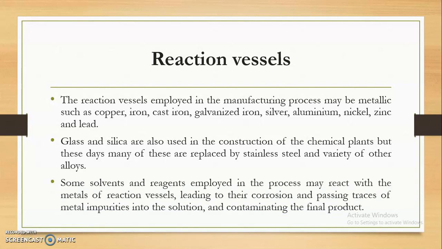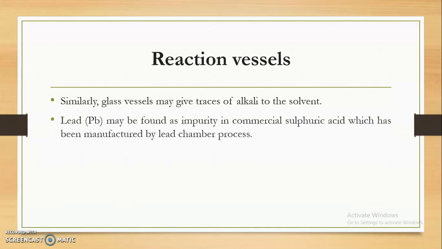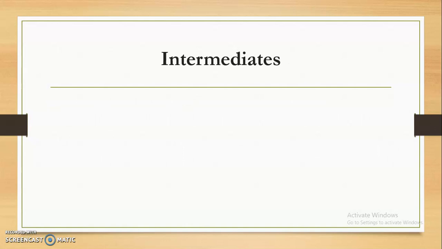Some solvents and reagents employed in the process may react with the metals of the reaction vessels, which leads to their corrosion and passing traces of metal impurities into our final product. Similarly, glass vessels may give traces of alkali to the solvent. Lead may be found as an impurity in commercial sulfuric acid which has been manufactured by the lead chamber process. Also, substances prepared by an electrolytic process may contain the electrode materials as undesirable impurities, for example antimony as well as bismuth.